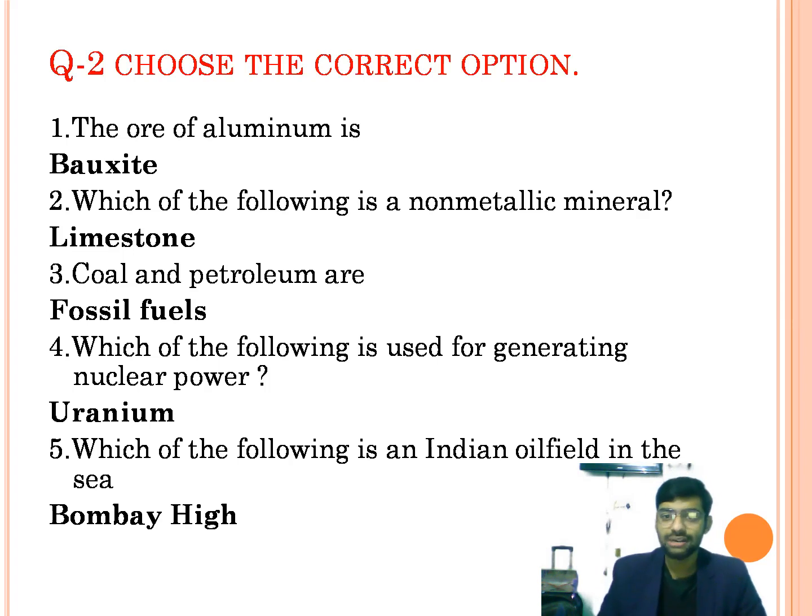Second category will be choose the correct option. The first question is the ore of aluminium is dash. Answer is bauxite. Second question, which of the following is a non-metallic mineral? Answer is limestone. Third question, coal and petroleum are dash. Answer is fossil fuels. Fourth question, which of the following is used for generating nuclear power? Answer is uranium. Fifth question, which of the following is an Indian oil field in the sea? Answer is Bombay High.